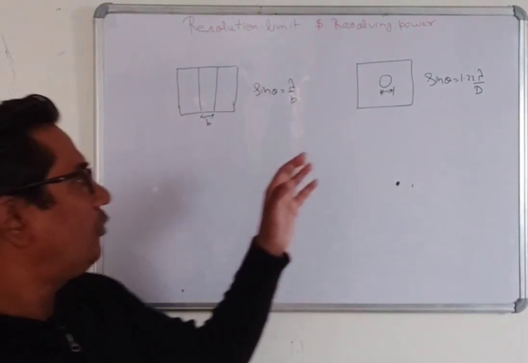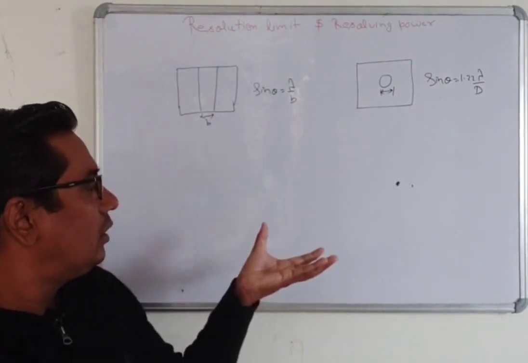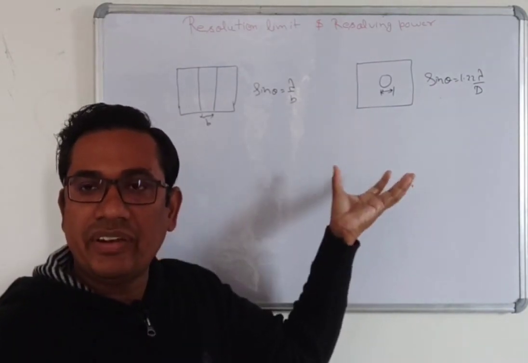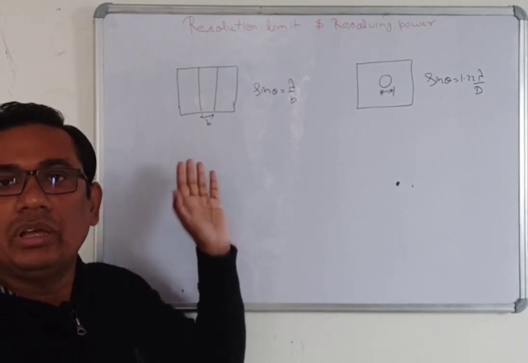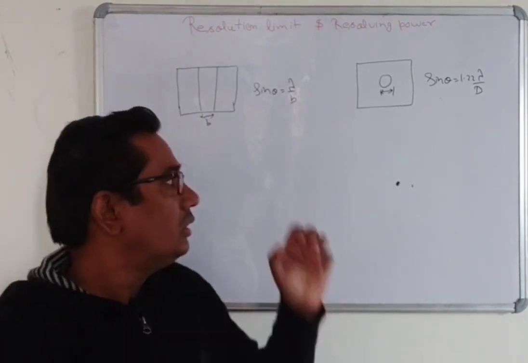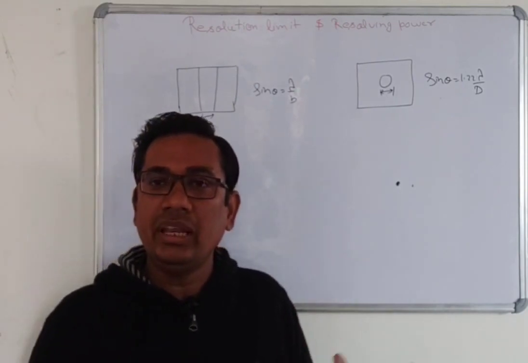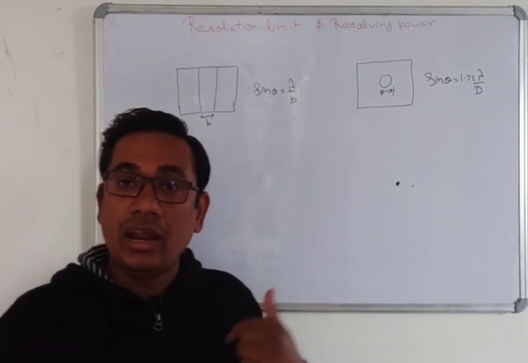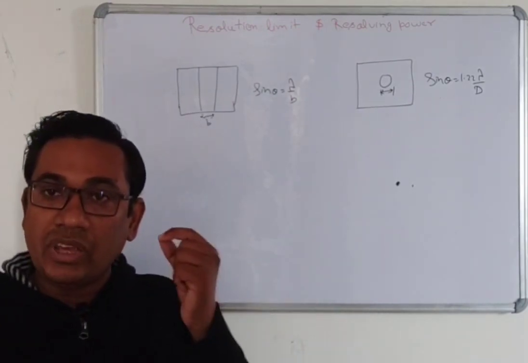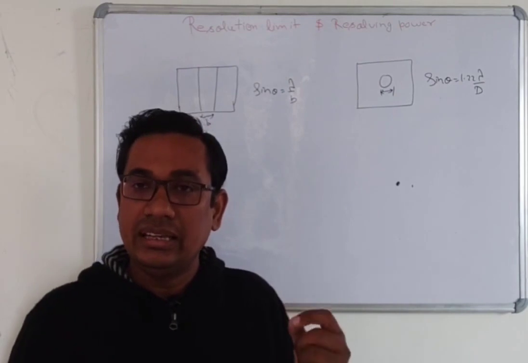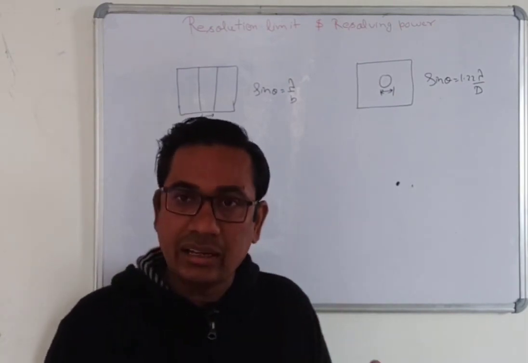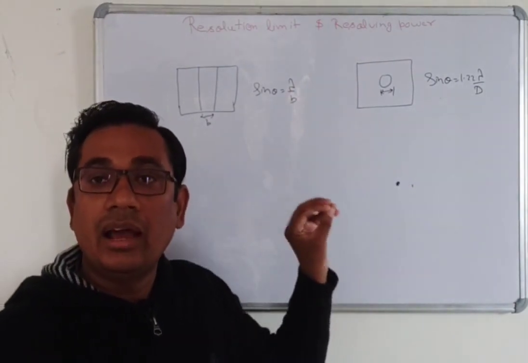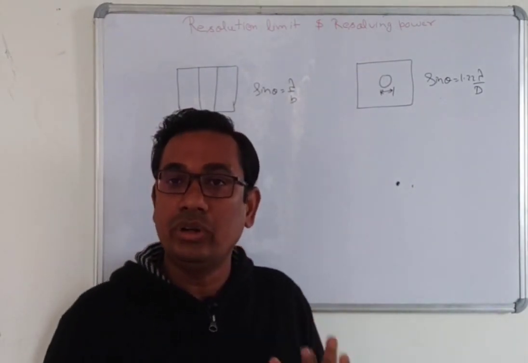The result of the circular aperture is more important than that of the rectangular aperture. Lenses in many optical instruments are circular, and the pupils of our eyes are also circular, so the circular aperture affects our daily life.